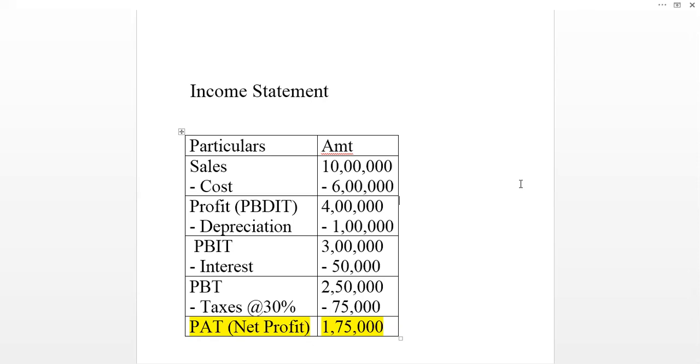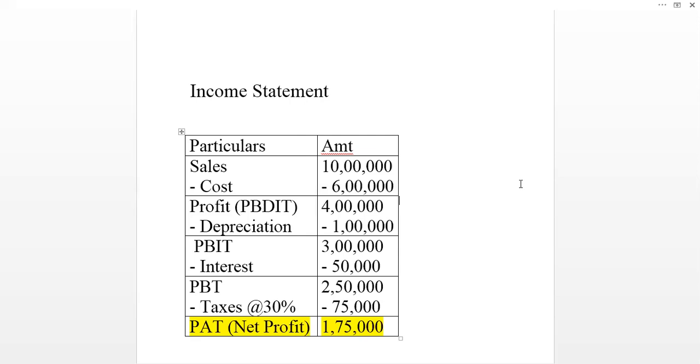Now suppose the company has taken a loan to purchase some of the fixed assets which amounts to rupees 5 lakh, and the company is going to pay 10% interest on that 5 lakh rupees. So 10% on 5 lakh comes to 50,000, which is the interest payment that the company is supposed to make to the financial institutions or bank. Since interest is a tax deductible expense, after minusing this interest, profit before tax comes to 2,50,000 rupees.